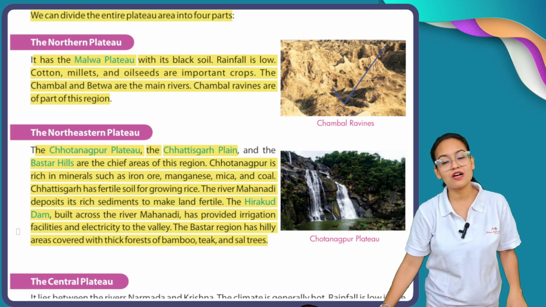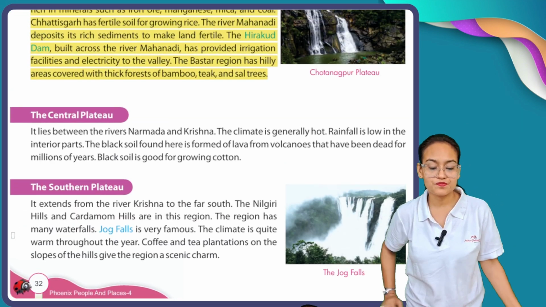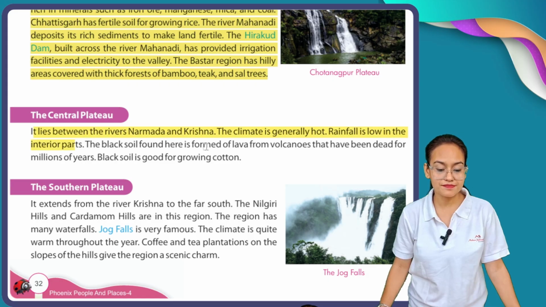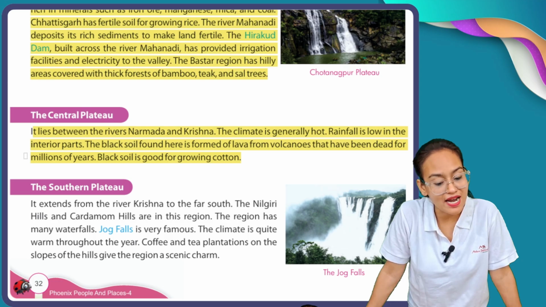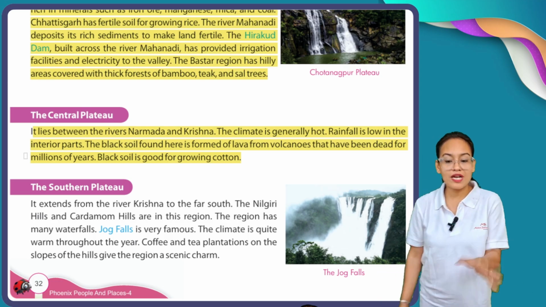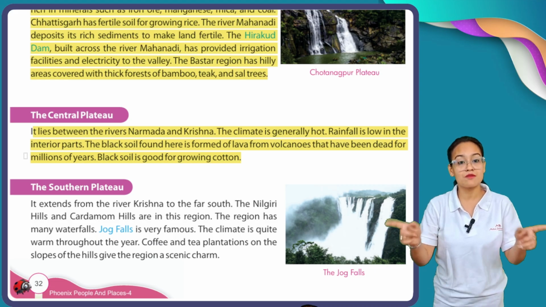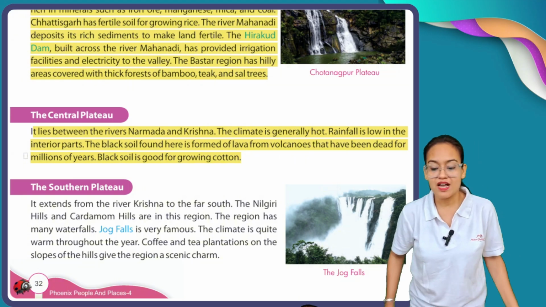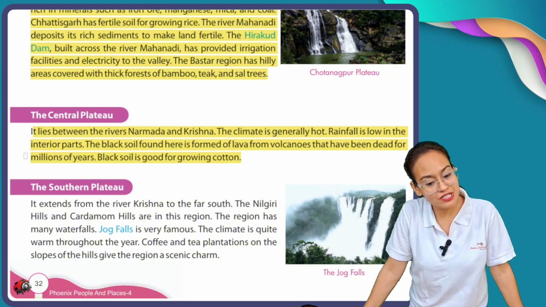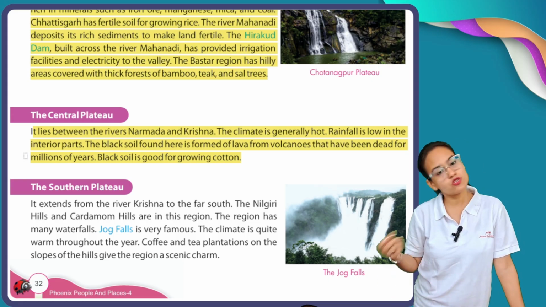Now the third part of the Deccan Plateau is the Central Plateau. What is the meaning of Central Plateau? Let's have a look here. It lies between the rivers Narmada and Krishna. So the location of the Central Plateau is between the area covered by the Narmada and Krishna rivers. The climate is generally hot, and rainfall is low in the interior parts. The climate of this Central Plateau is very hot, and rainfall is also low here.